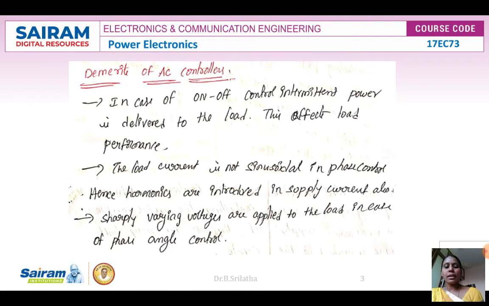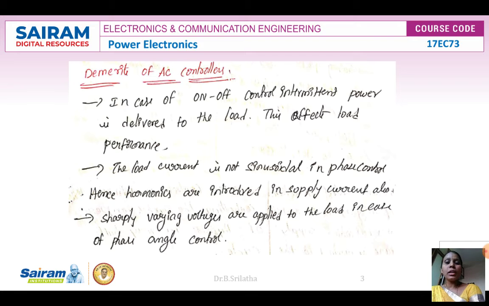Now we can see what the demerits of AC voltage controllers are. We already have two different types of AC voltage controller. What are they? One is on-off control and the other one is phase control, correct? In case of on-off control, intermittent power is delivered to the load, so some disturbance will be developed in the load.